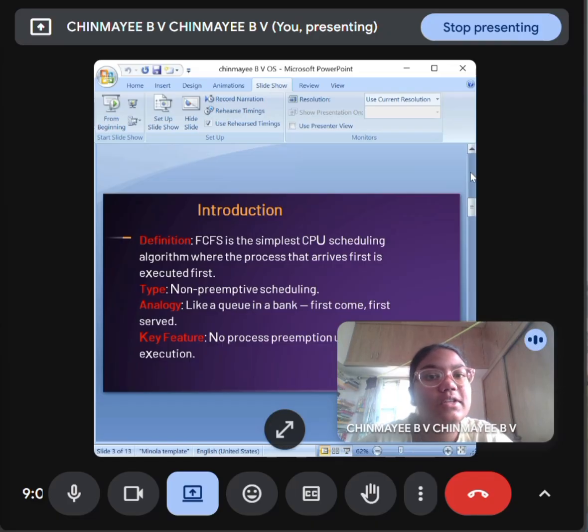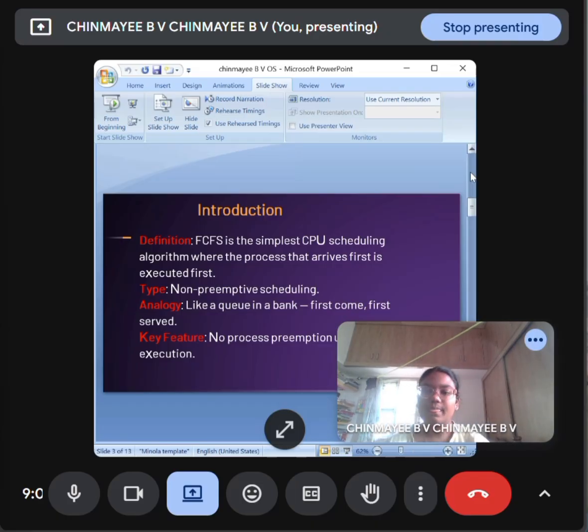Like that, processes stand in a queue, and the process which came first will be served first, and it will take the processes continuously until completion, like CPU scheduling and many more algorithms. In a bank also, the person who came first will be asked first, what's your problem, tell me.